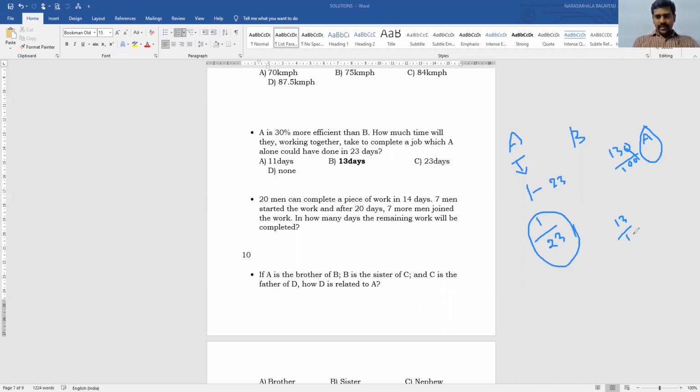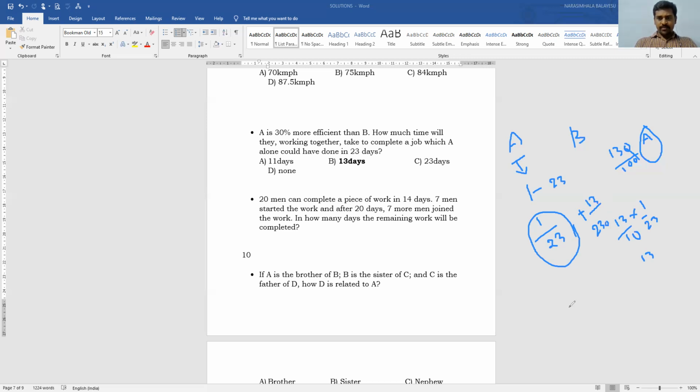Working together, it is 13 by 10 into 1 by 23, so 1 by 23 plus 13 by 230.